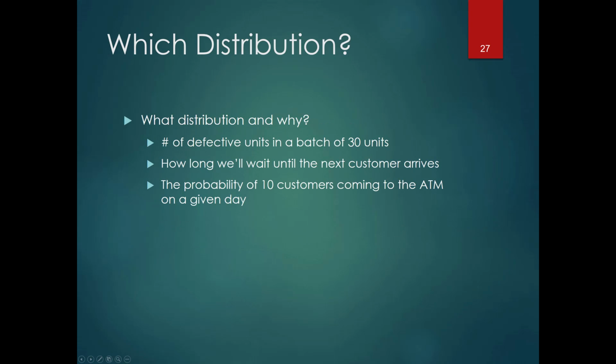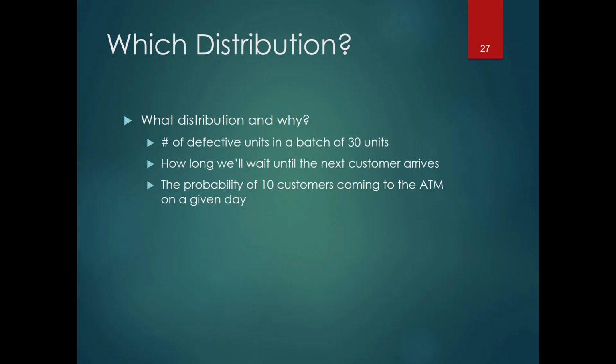Okay, so let's try to distinguish between some of these distributions. Number of defective units in a batch of 30 units. That's going to be binomial because you have a maximum number of 30 units, so that's your number of trials. And each thing has 2 possibilities, defective or not. Remember, that was a characteristic of binomial: 2 events, and there's a number of trials.